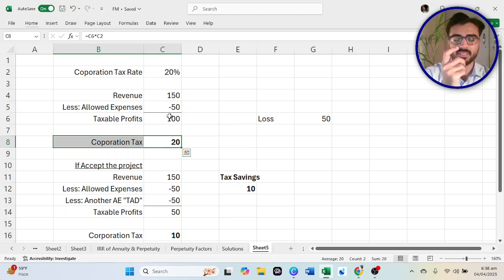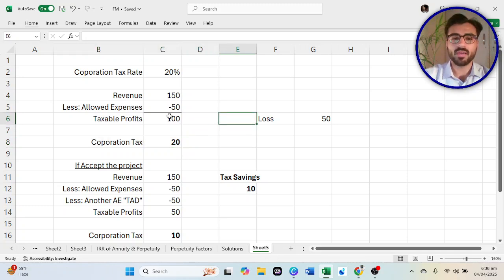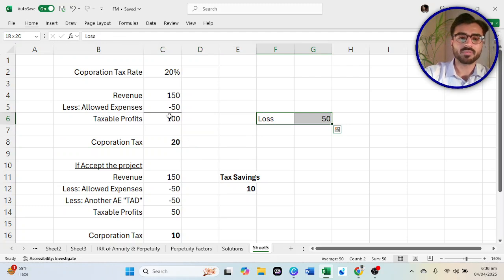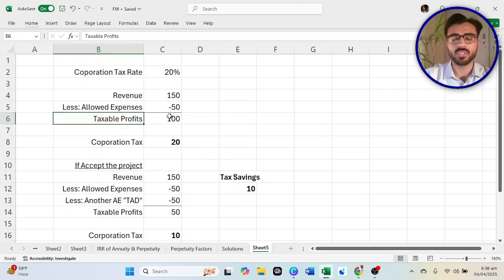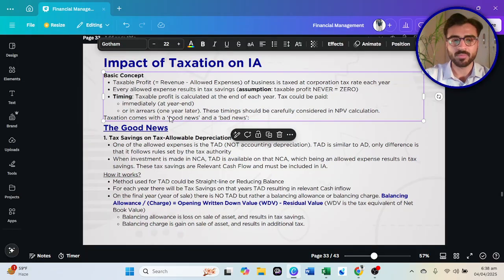So of course this is never going to happen. The taxation authority is not going to pay you back money if you are making losses. If you are earning profits, then obviously you will be taxed. But if you are creating a loss, then you will not be taxed. So the corporation tax figure cannot go negative. That is why you assume that the taxable profit figure never gets equal to zero, and any allowed expense can be deducted, and the tax saving benefit is fully obtained. So this is our assumption here.